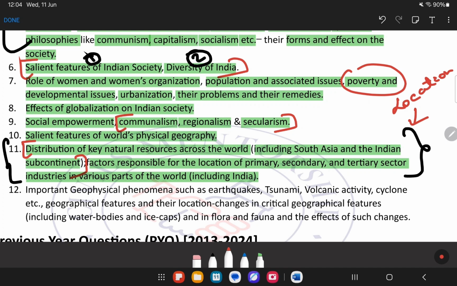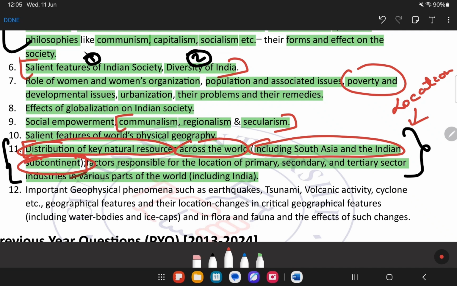That's it. See, they have given the distribution of key natural resources. Distribution of key natural resources, this is one thing, across the world including South Asia and the Indian subcontinent. Next it says, factors responsible for the location of primary, secondary and tertiary sector in various parts of the world. Not to worry, we will be going through each and every previous year question, so then we will see